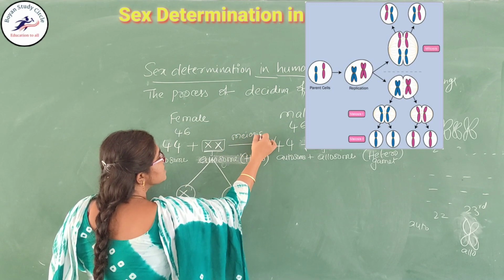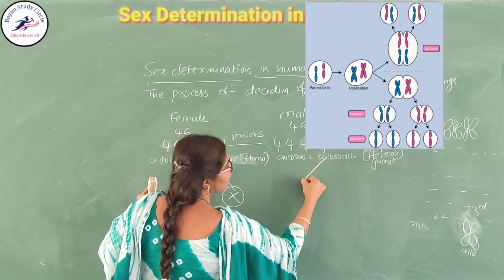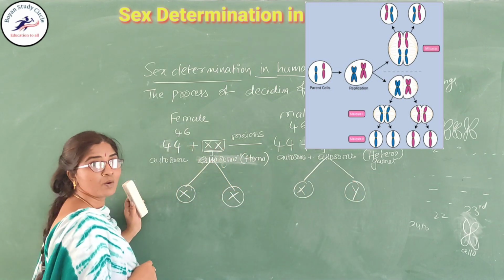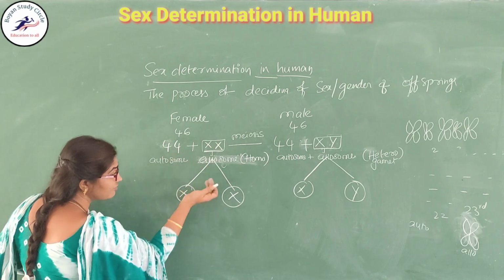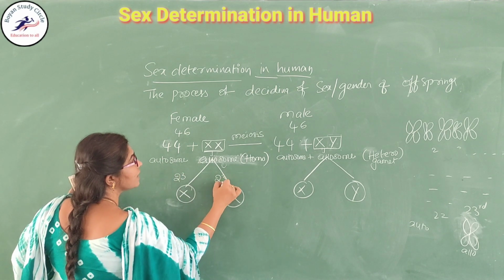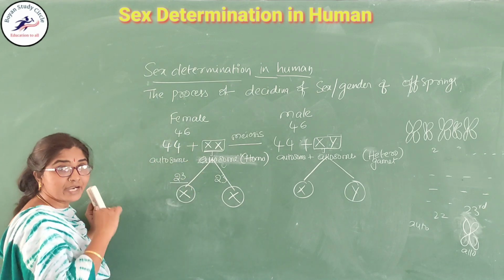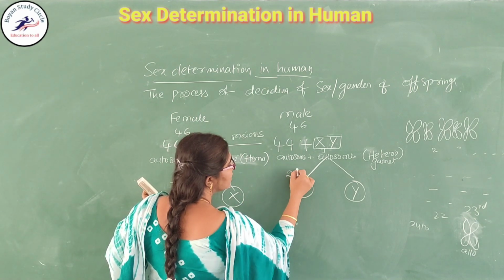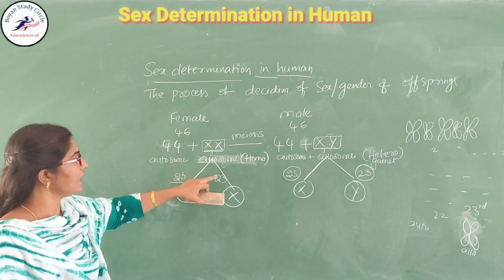X and Y chromosomes are both produced, but here you should learn that the 46 chromosomes become 23 and 23, because of the meiosis process the number of chromosomes is reduced to half.